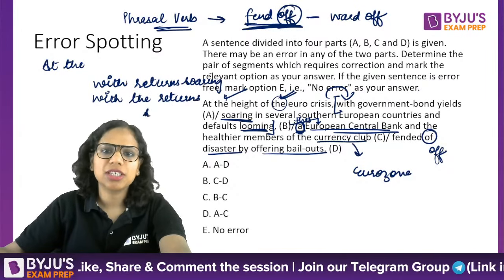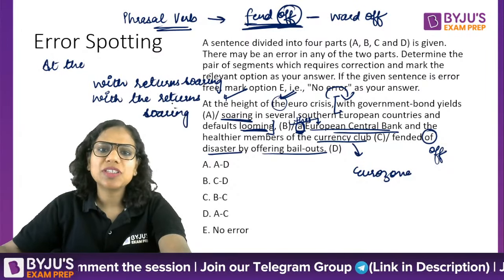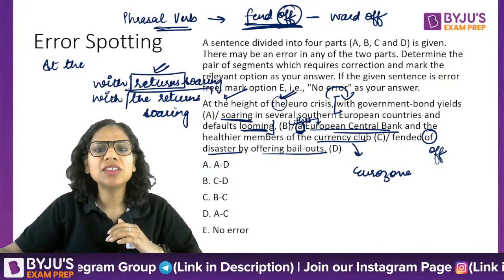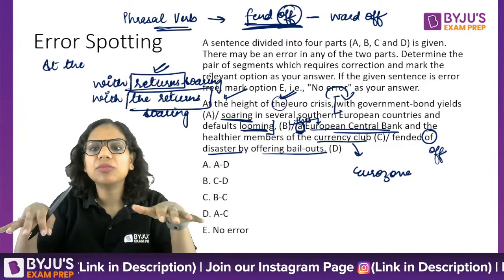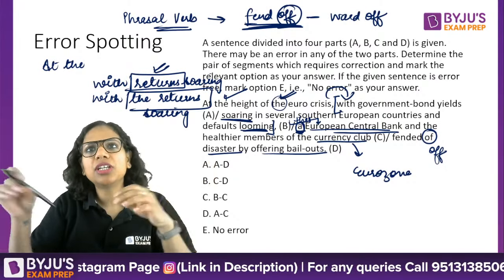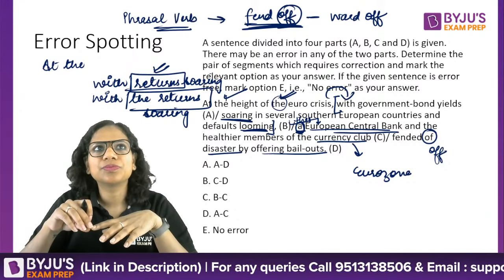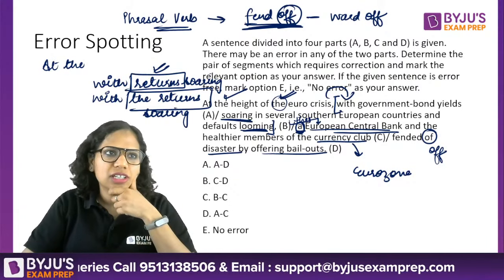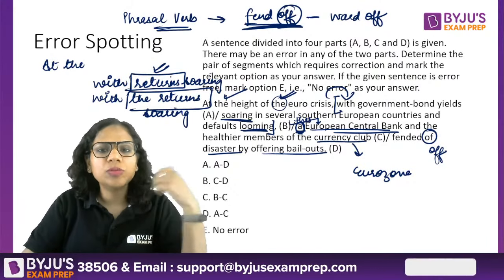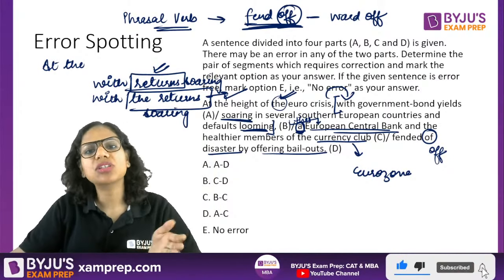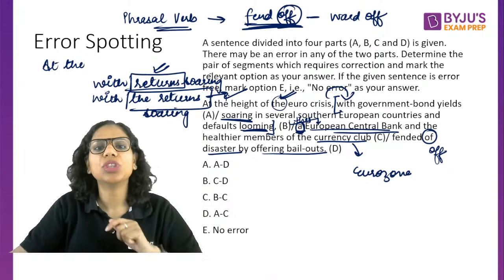Actually, both work here. When I say returns, I'm talking about returns in a general sense. When I say "the returns," I'm talking about, let's say, an instrument I mentioned earlier, and now I'm saying "with the returns soaring."